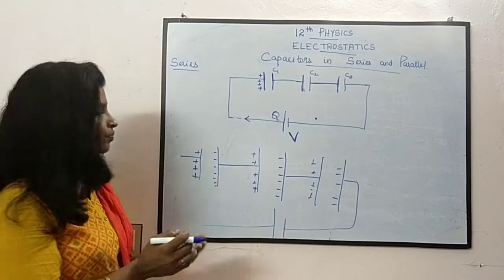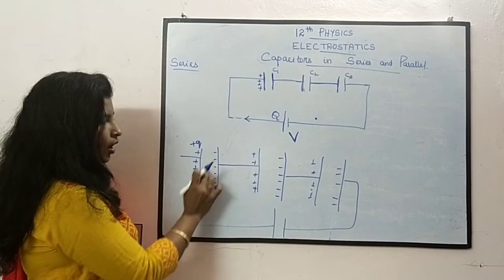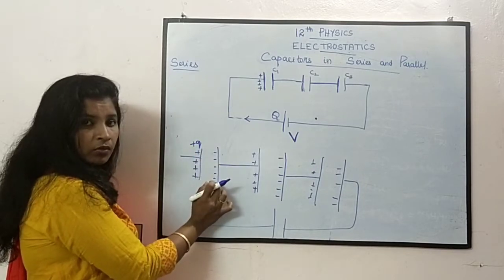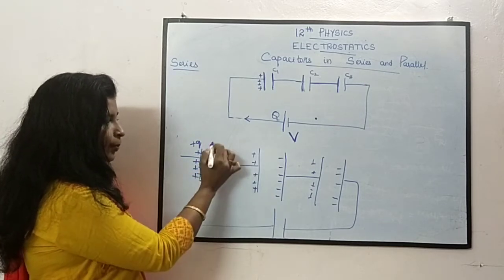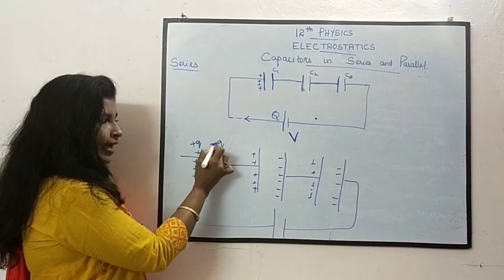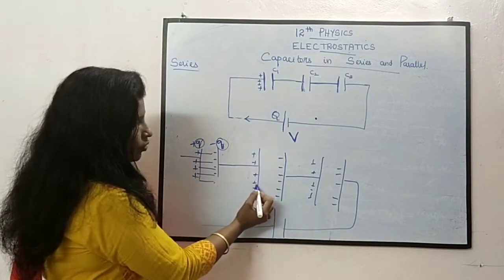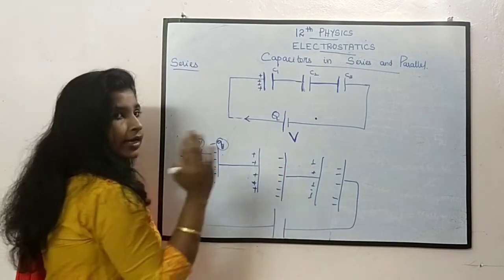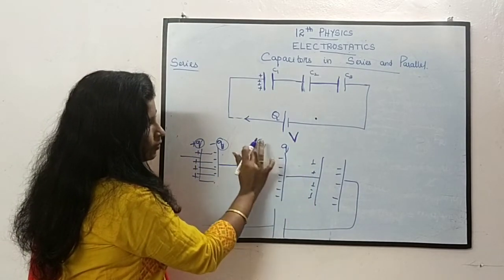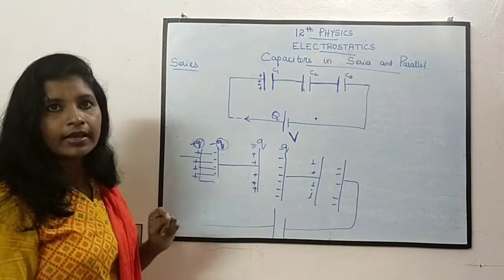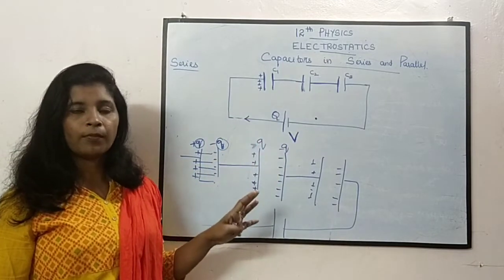Suppose I have 4 plus charges over here. Each and every charge will attract one negative charge. So here also there will be 4 negative charges, but the sign is negative, so the amount of charge is the same. Similarly, if there are 4 positives here, there will be 4 negative charges on the next plate. So the magnitude of the charge will be equal, but the sign will be opposite. Can you understand? So this is about the charging. First I have mentioned to you about the charge, right?